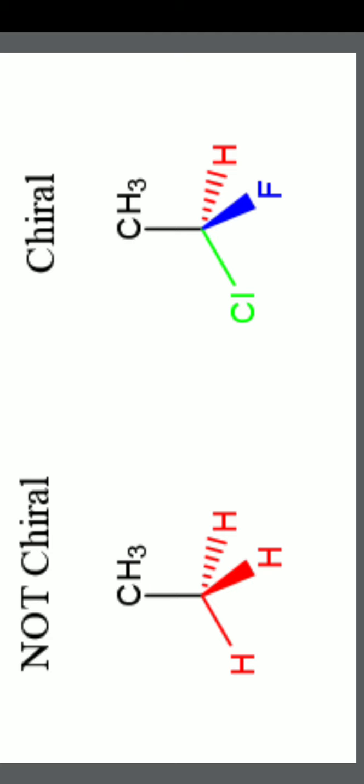On the left side, the central carbon is connected to a methyl group, whereas on three sides it has the same hydrogens. In such a case, it is called non chiral. So the molecule is not chiral and the carbon is also not chiral, whereas the right side is a chiral molecule. Chirality is an essential condition for any molecule to be optically active.